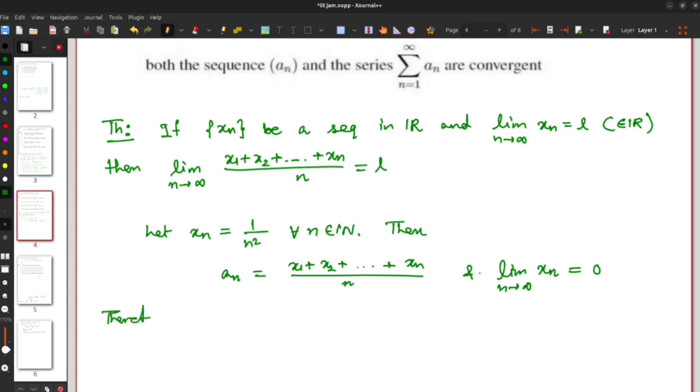Therefore, limit n tends to infinity an equal to limit n tends to infinity xn, which is 0. Therefore, the sequence an is convergent.